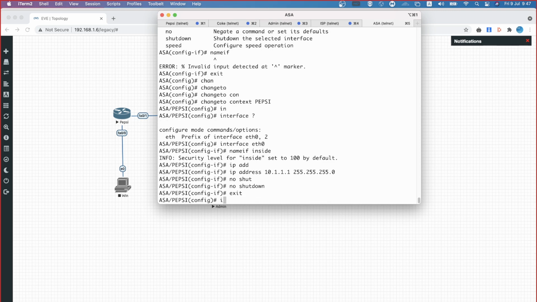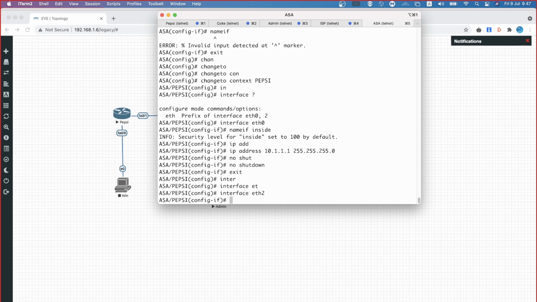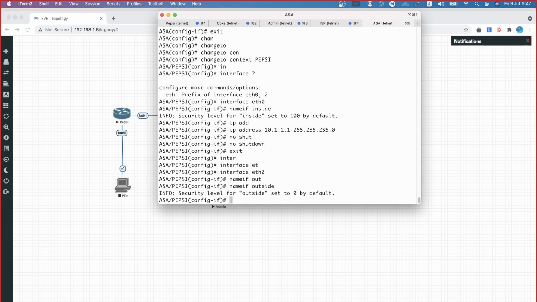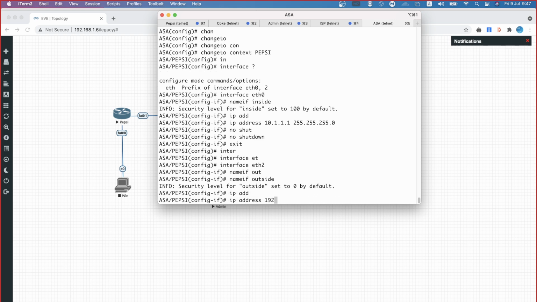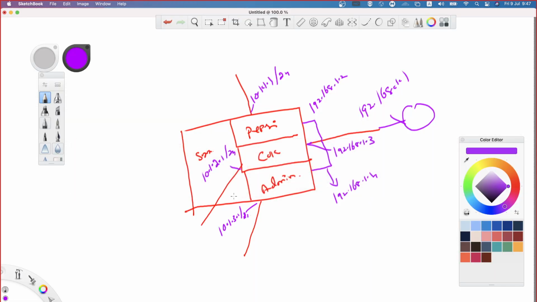Same way, interface Ethernet 2. That means this is going to be my external interface. Nameif outside, right? The IP address is going to be 192.168.1.2. That's what the topology says. Am I right? So 192.168.1.2.